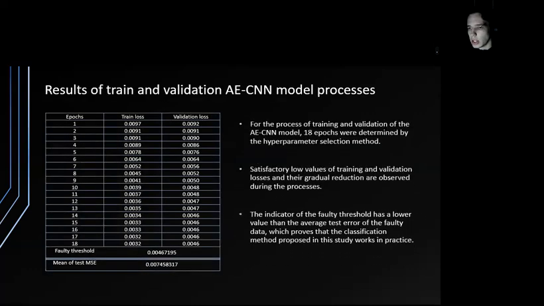On this slide, you can see a table describing the process of training and validating the AECNN model over 18 epochs. The training and validation losses have satisfactory low values and gradually decrease during the epochs, which indicates the successful, effective training of the AECNN model. You can also see the indicator of the faulty threshold, which is defined as the maximum validation error and has a lower value than the average test error of faulty data, which proves that the classification method proposed in this study works in practice. Why this happens is described on the next slide.